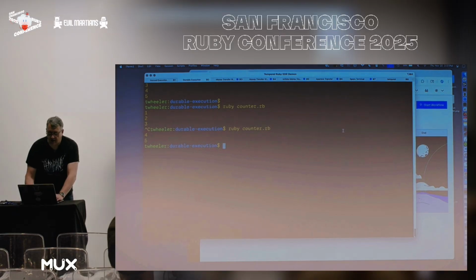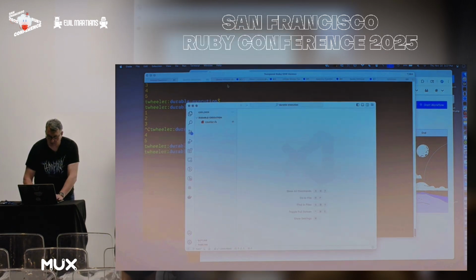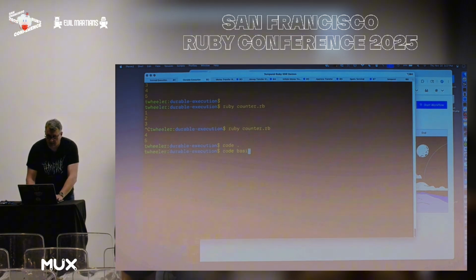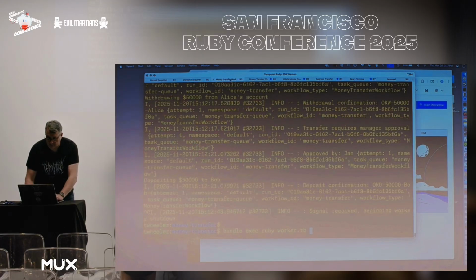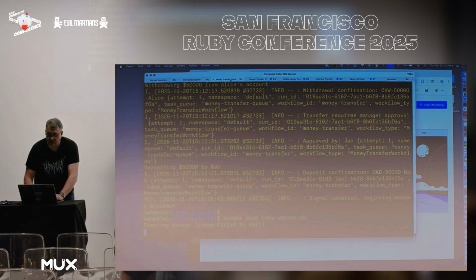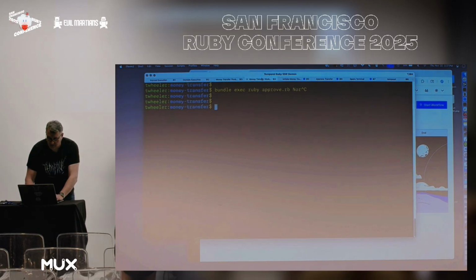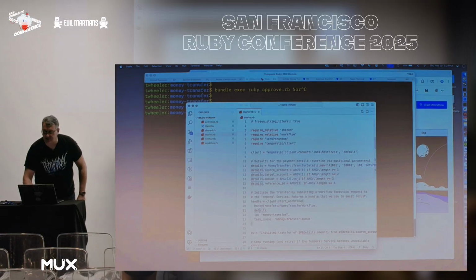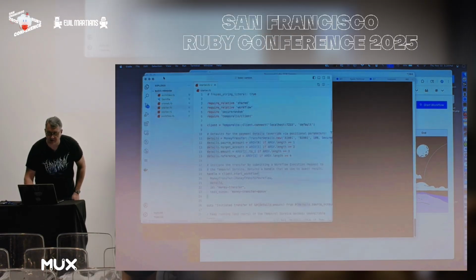But I want to show a few more demos. First I'm going to begin with a happy path. Wrong terminal there. I'm going to start this service, and I'm going to show you a money transfer example, a classic example that we use for demonstrating Temporal.